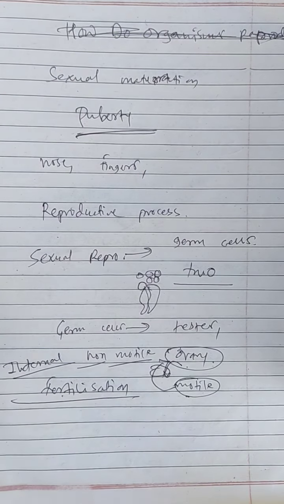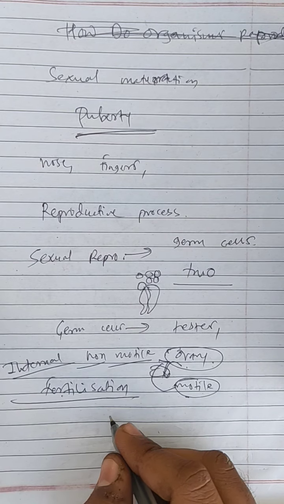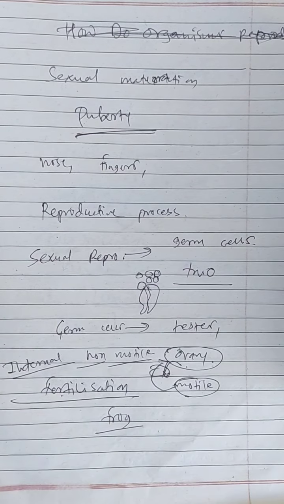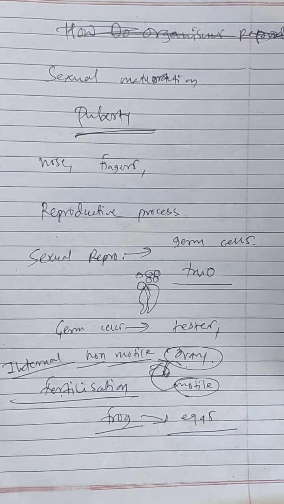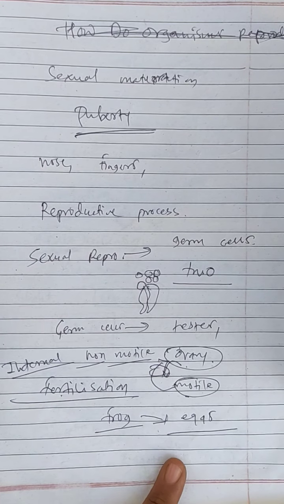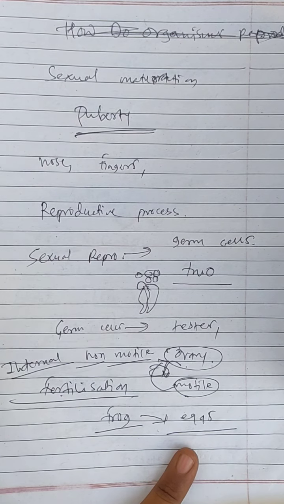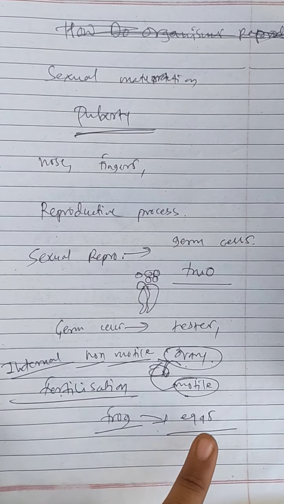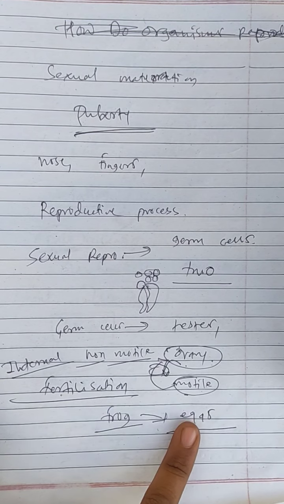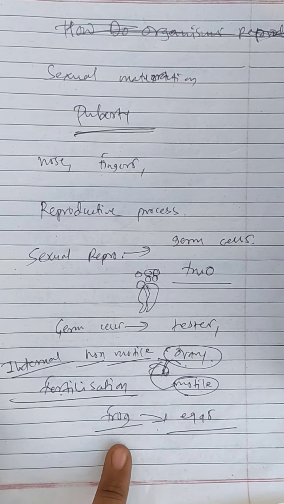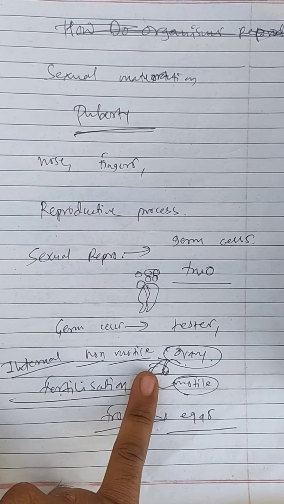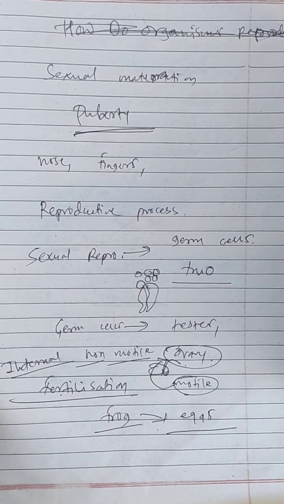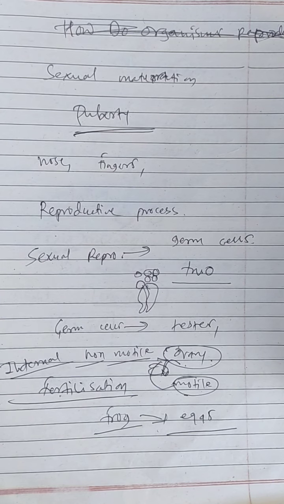This can be done outside of the body in many organisms. Like frogs, they lay eggs, but this is not a very protective method. When they lay eggs, these eggs are not protected by the frogs. They can be eaten by any other organism. But in human beings, when internal fertilization occurs, there is more protection. That's why we do internal fertilization.